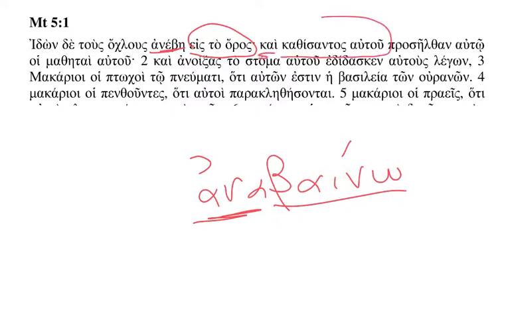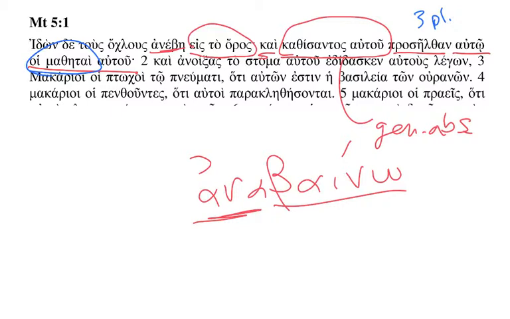And kathisantas autou, genitive absolute, when he had sat down. He can't be the subject of proselthon, because the genitive absolute is absolute grammatically from the rest of the sentence. And when he had sat down, proselthon auto hoi mathetai autou. The subject of proselthon, which is third plural, is hoi mathetai, the disciples. Whose were they? They were autou, his. When he had sat down, kathisantas autou, hoi mathetai autou, his disciples, proselthon auto, they came to him.